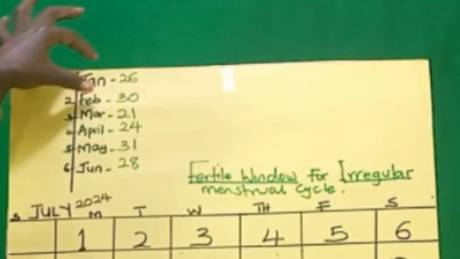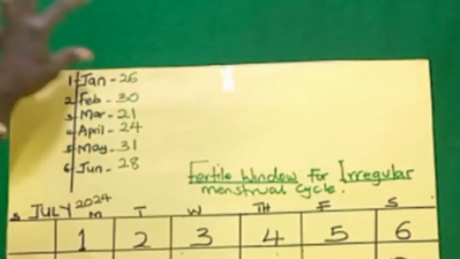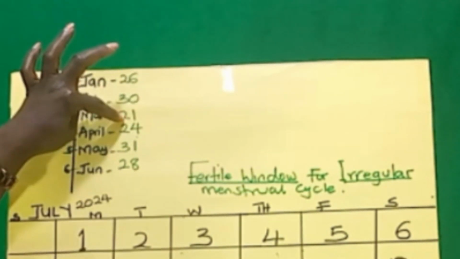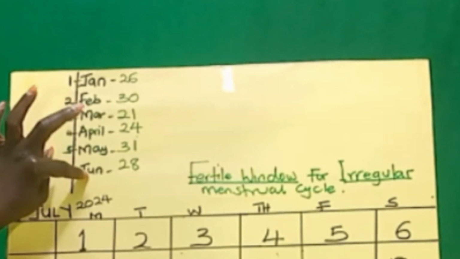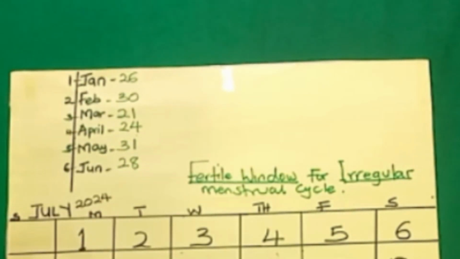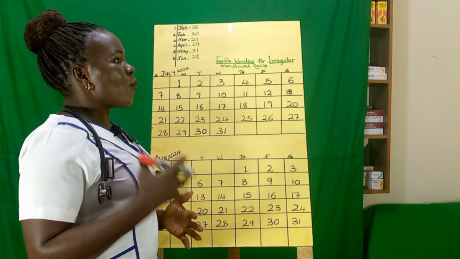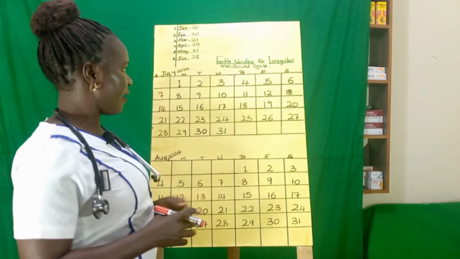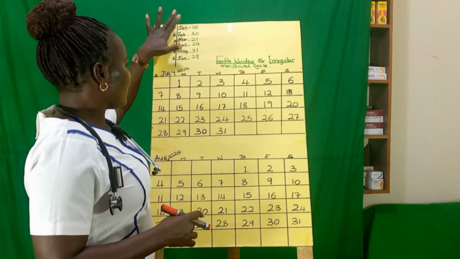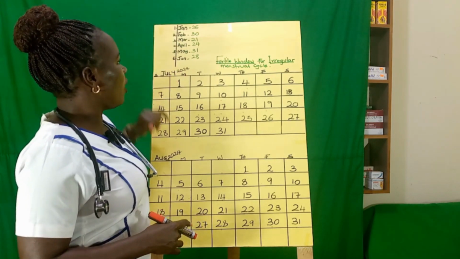In February, her cycle length was 30. In March, 21. April, 24. May, 31. June, 28. So we are assuming that this lady wants to time her pregnancy in July. This is how we've charted our cycle length.